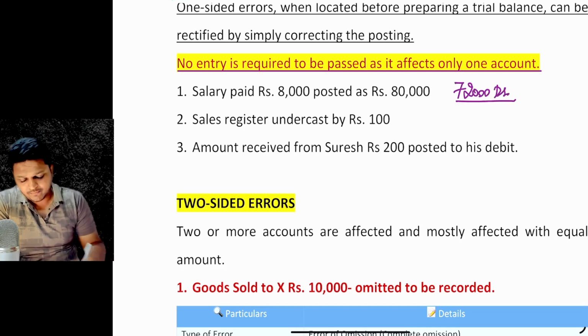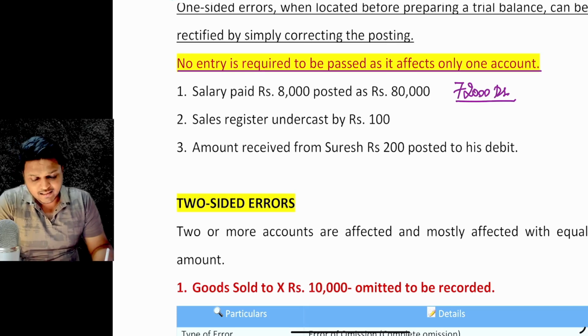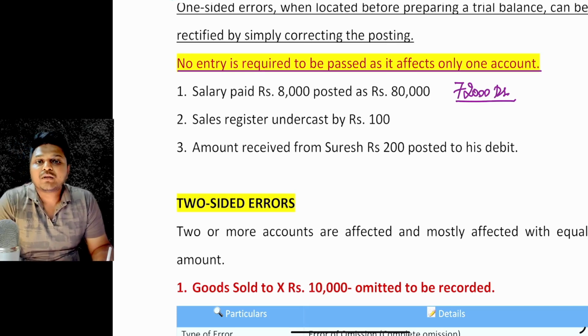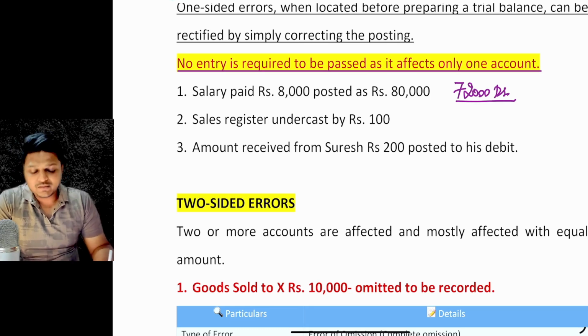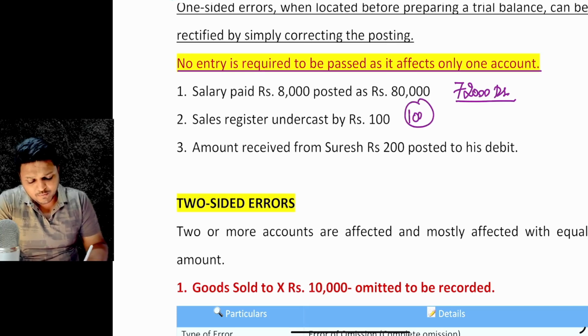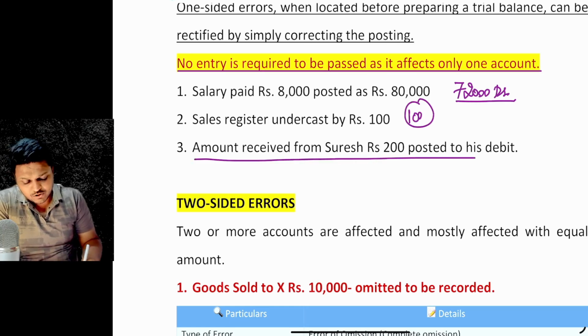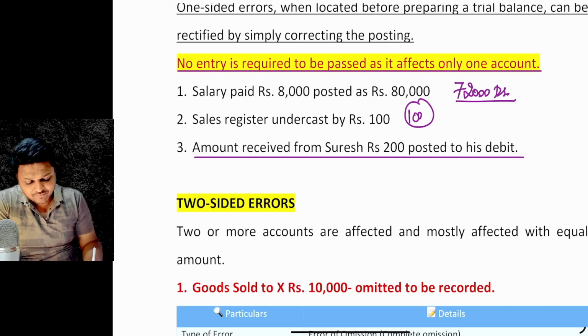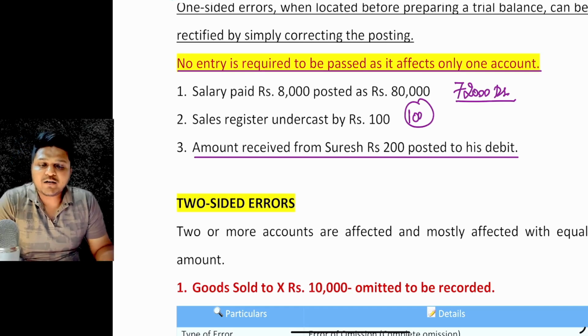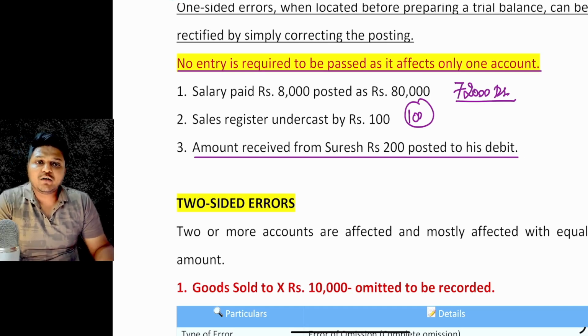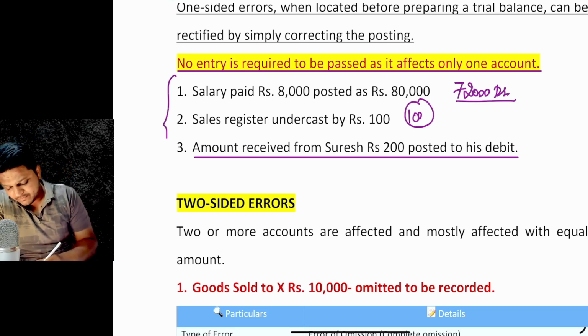That's it, right? Sales register undercast by rupees 100. If the sales register was undercast by rupees 100, we'll have another 100 rupees entry on the credit side. Amount received from Suresh rupees 200 posted on his debit side. In that scenario also we'll post an entry of 400 on the credit side. This will make the changes, right? So these are one-sided errors.